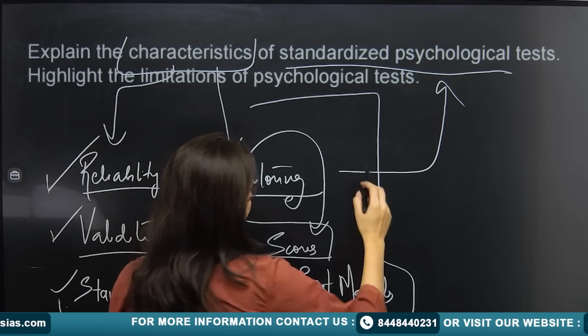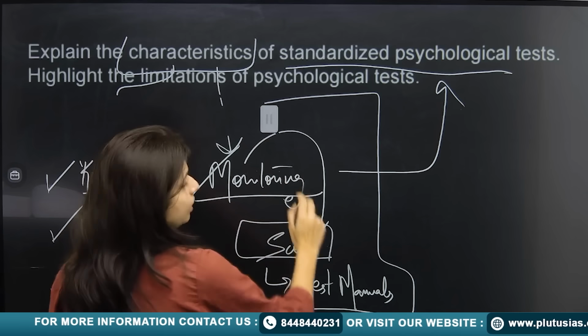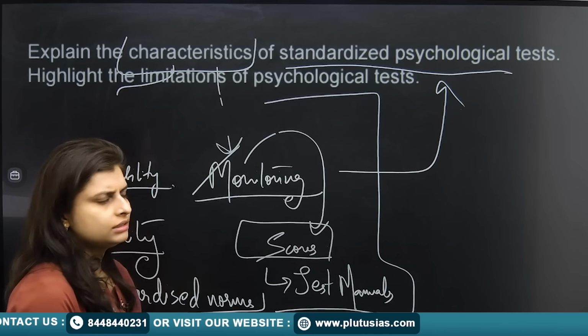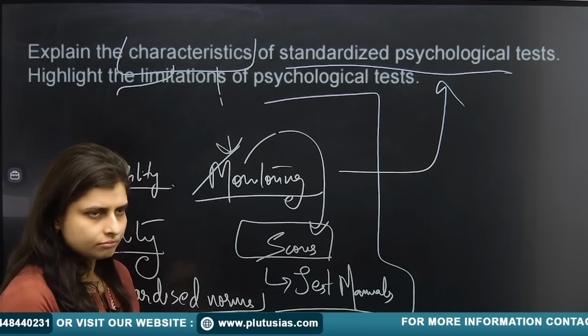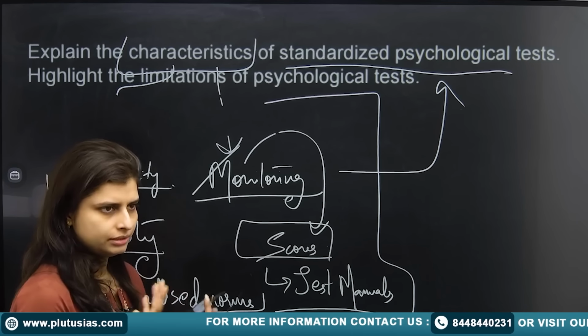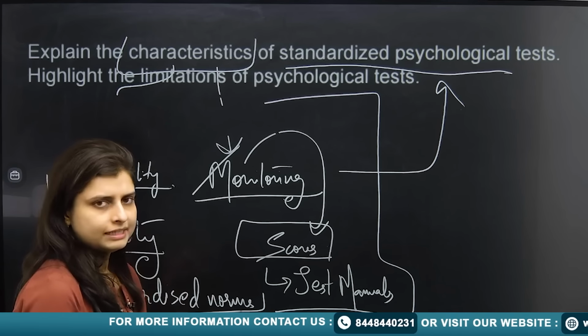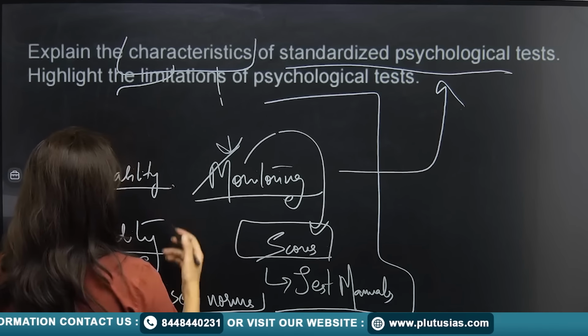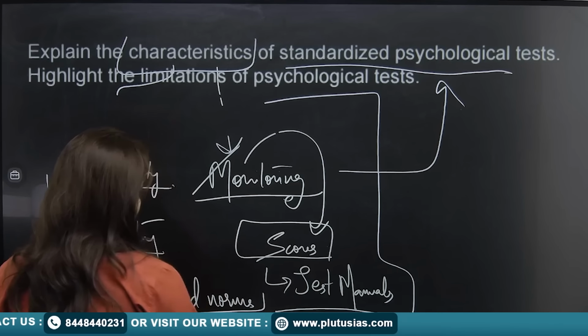That means you don't know how the person is dealing with the stress, how the person is reacting to a certain situation, because psychologically, people's reaction to a similar problem varies from person to person because of the psychic things. So that's what I have been saying from the first paper also.